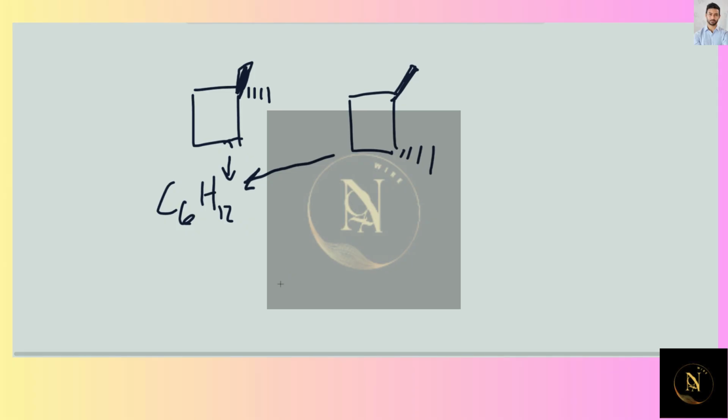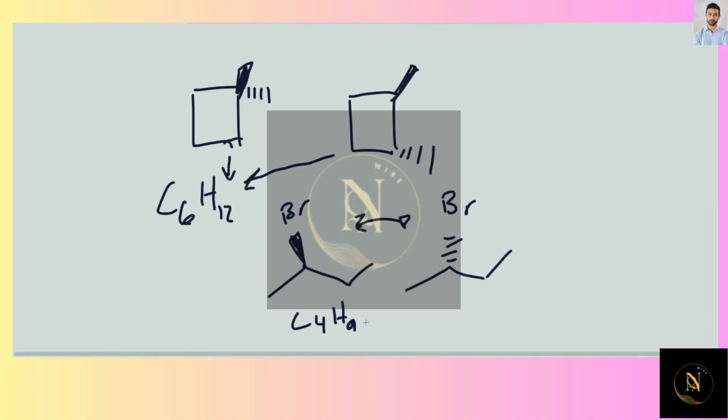Consider that all stereoisomers are also constitutional isomers. For example, put a bromine here, and put a bromine here. We know these are enantiomers, but they're also constitutional isomers. The formula is going to be C4H9Br, and that describes either one.